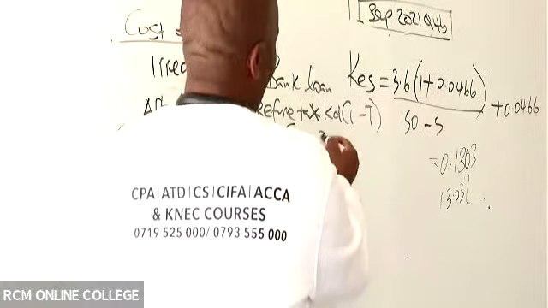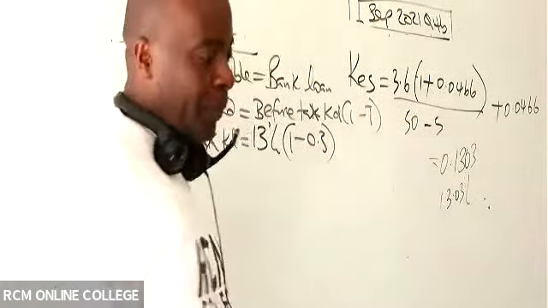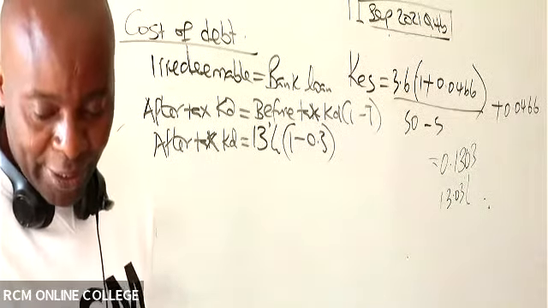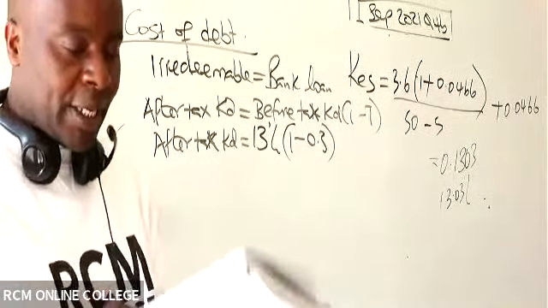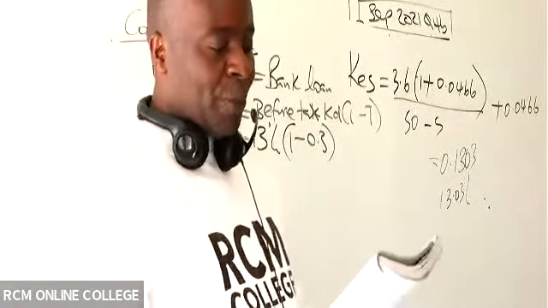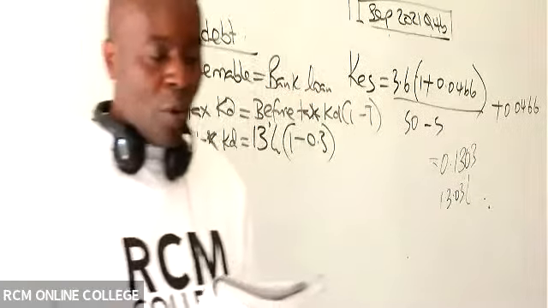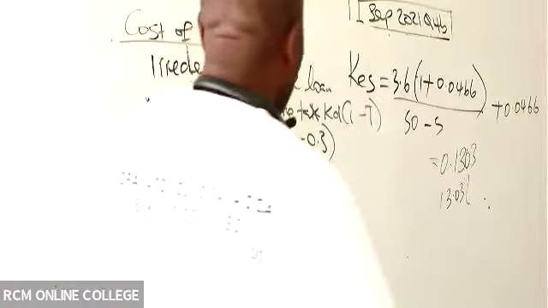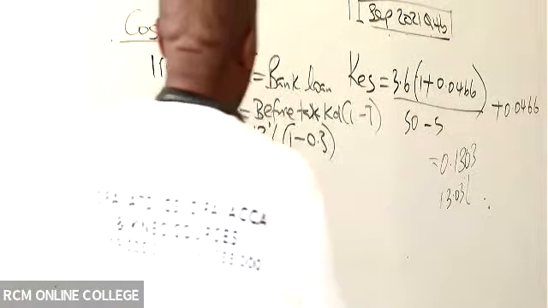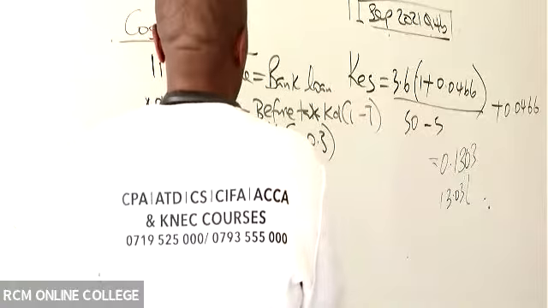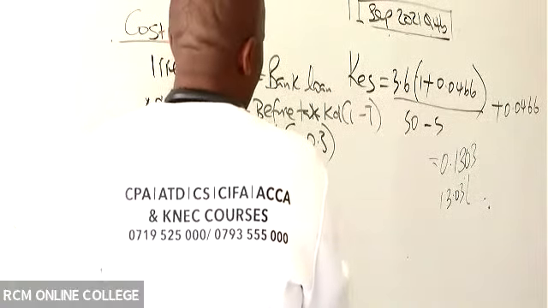into 1 minus tax, which is 30%. Are you able to see the tax rate? The tax rate has been given before the required return. They have given us the rate of tax, which is 30%. So then the after-tax KD gave you guys what figure? 9.1%.